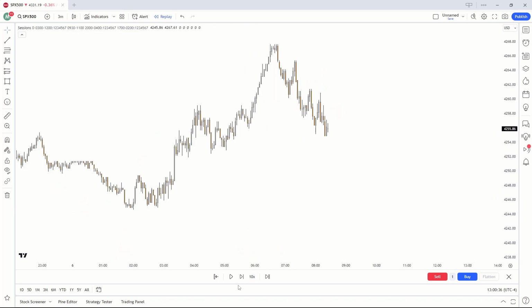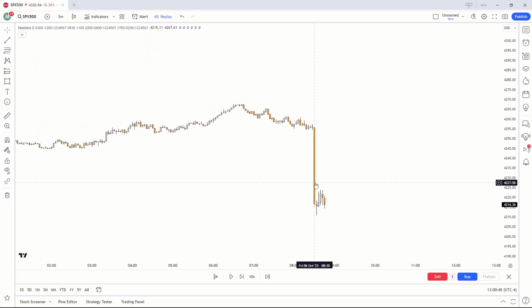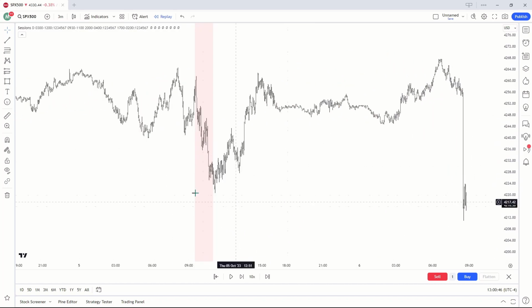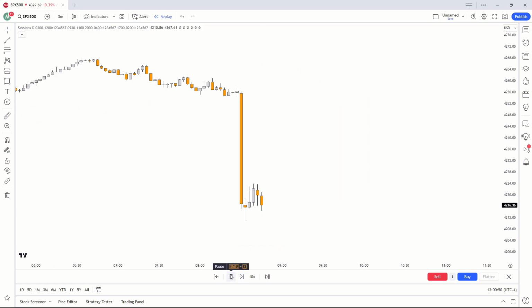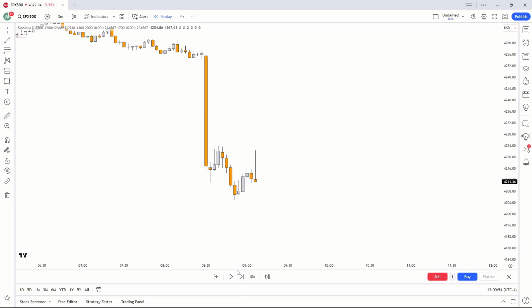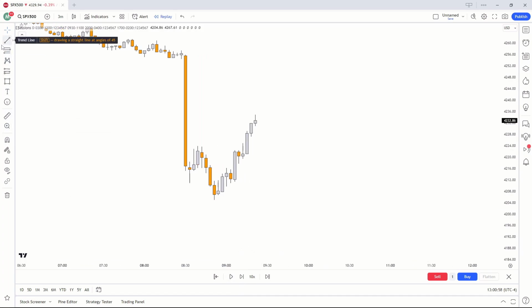So if we play out market, we can clearly see we get a super strong candle. This could have been from news. Yep, 8:30 might have been news. So we do get liquidity taken out to the downside, so we want to start looking for buyers. Now if we do play out market, we want to wait for our market structure shift to show that market does want to reverse and start to move bullish. So we do very clearly get that, as you guys can see right here.